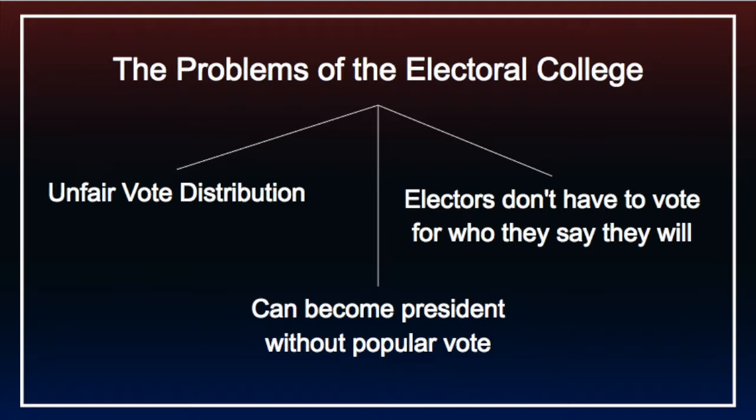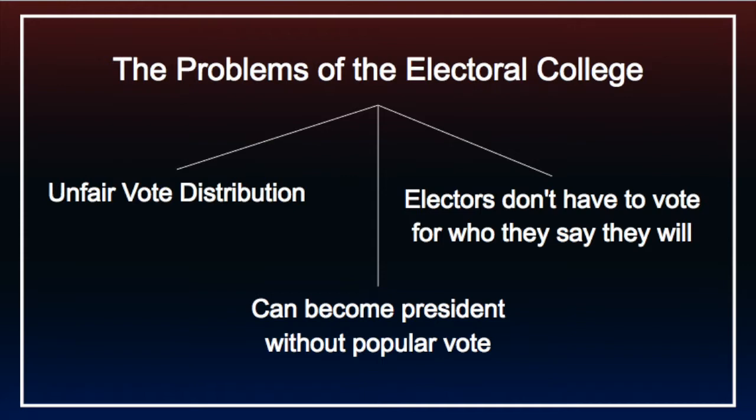The biggest problem with the Electoral College is the unfair vote distribution due to the fact that each state gets at least 3 votes, even if they don't have as many people. Larger states lose votes, as smaller states gain votes they shouldn't have based on their population. 1 vote in a large state is worth less than 1 vote in a smaller state.